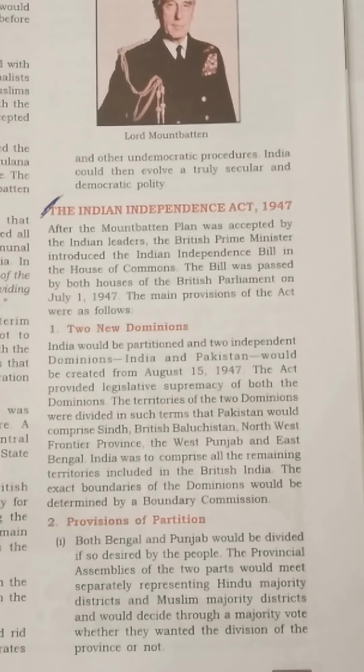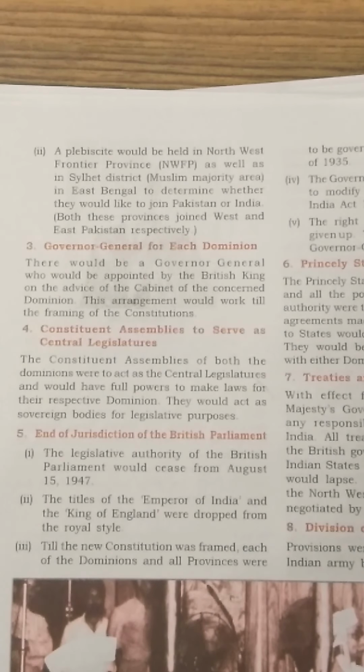So the provincial assemblies of the two parts would meet separately, representing the Hindu majority districts and Muslim majority districts, and they would decide through a majority vote whether they wanted a division of the province or not. Similar was the case with other areas, like the Northwest Frontier Province, the Sylhet district of East Bengal, and Punjab regions. All of them were given the power to decide for themselves whether they wanted to join the new Pakistan region, or remain with the Indian area only.